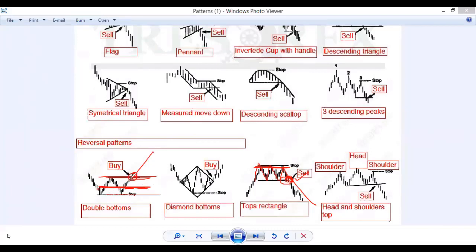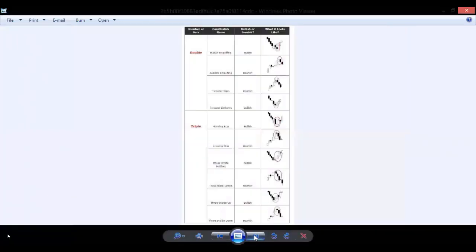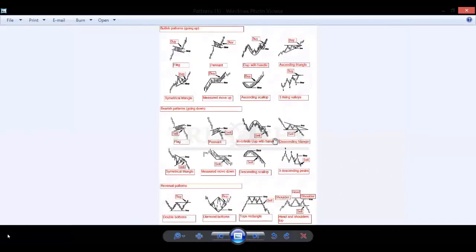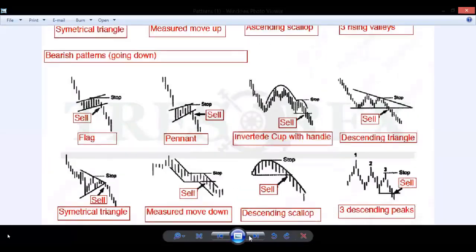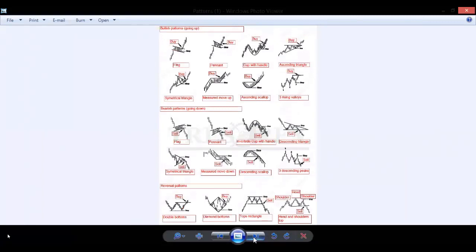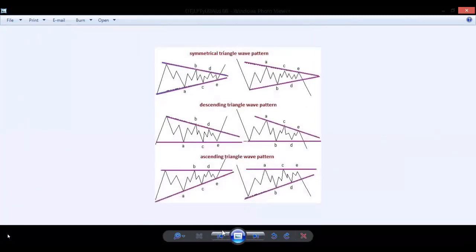No, it will not go more than this one, I think. Okay, this one also a pattern. So in this type of patterns, if you see any breakouts, you can enter into the market. If you want to trade on forex, if you want to trade on binary too, you can enter into the market at the breakouts of these patterns.